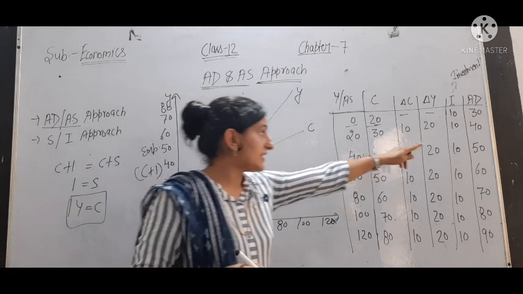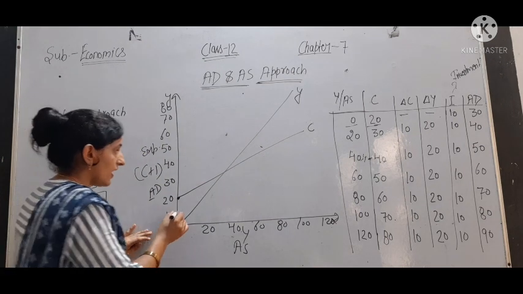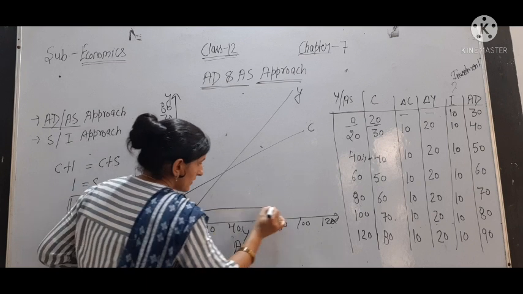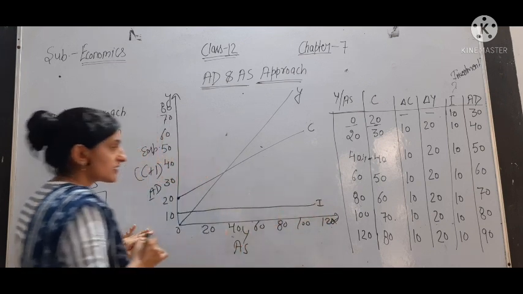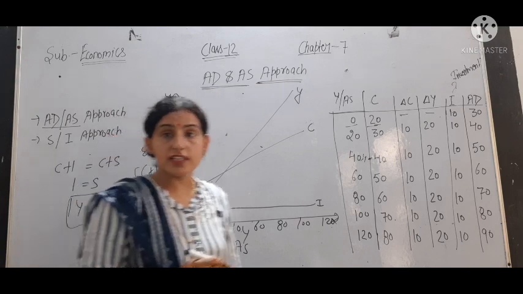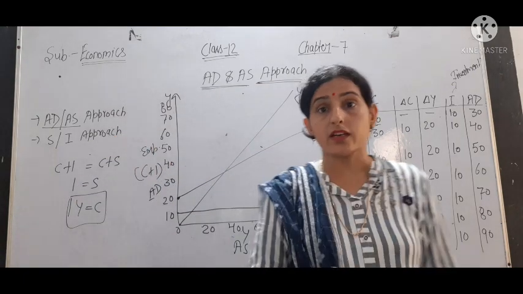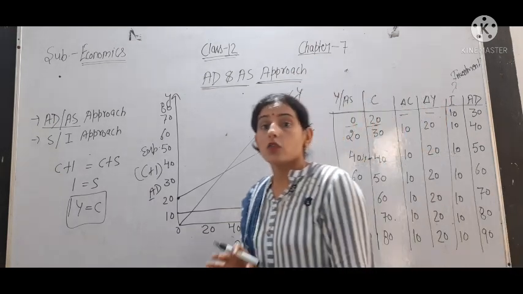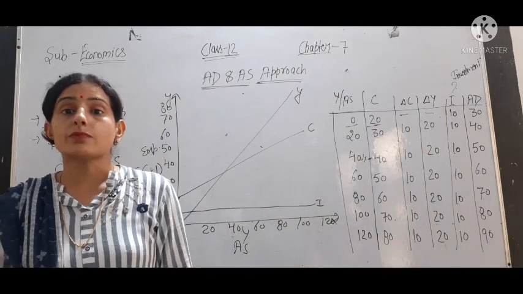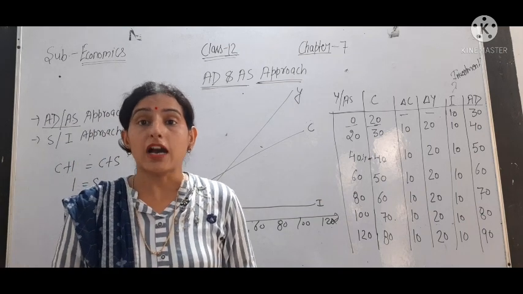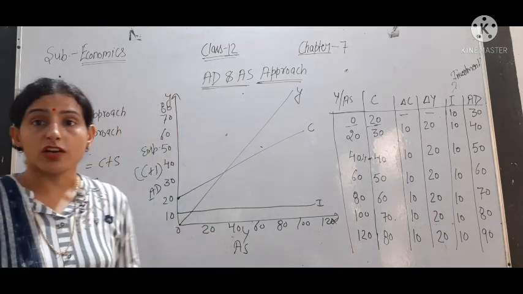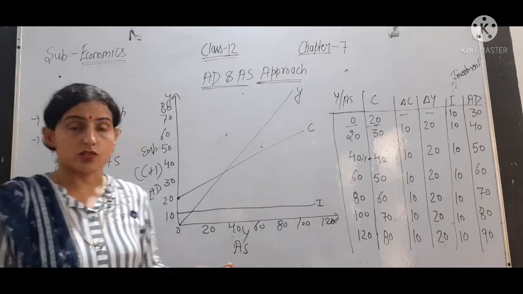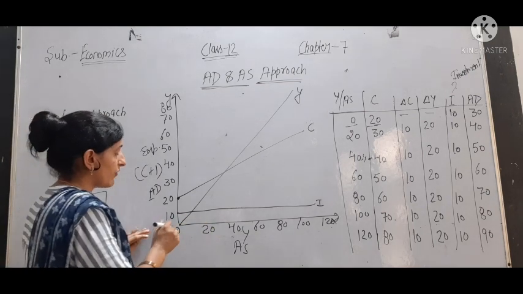Then we have I. I is 10. It is also called fixed investment, or autonomous investment. So that is a line parallel to the X axis, horizontal. Why? Because this is autonomous investment. It is not dependent on the level of income. It is independent of the level of income or profit. Whatever the level of income, this remains constant. So this is our constant investment.